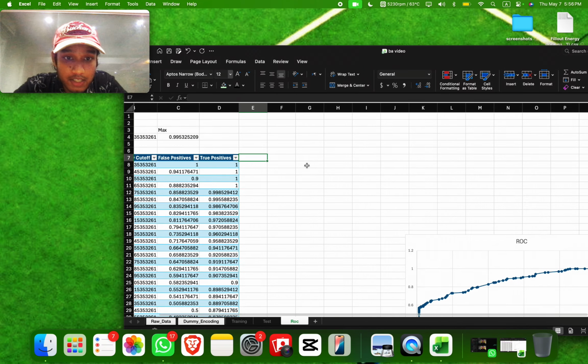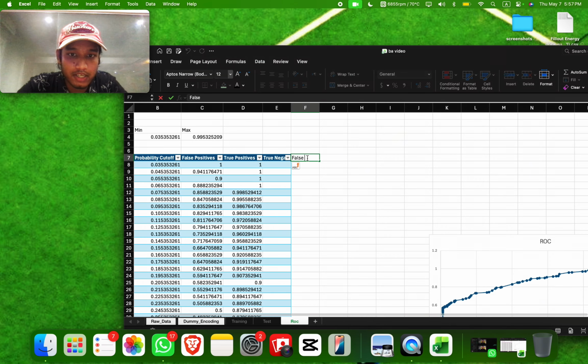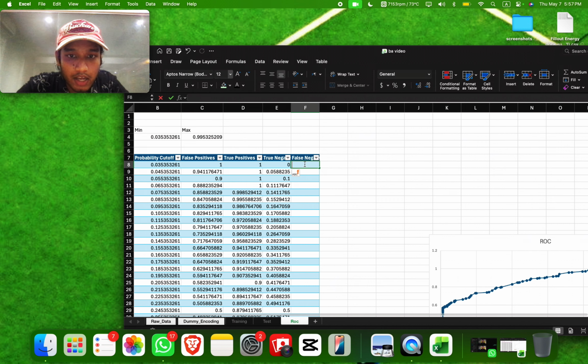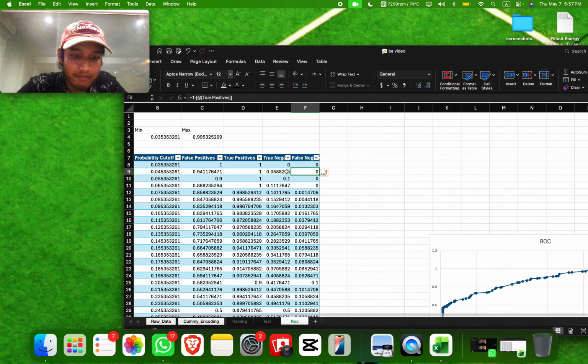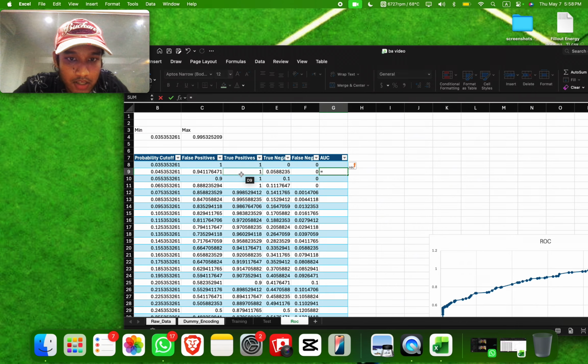All right, so after getting the ROC curve, we need to find out true negatives and false negatives. For this, we will just do equals 1 minus false positive and equals 1 minus true positives, and we'll have it. Then we'll determine the area under the curve. For this, we will do true positive plus the bottom true positive. Then we're going to divide it by 2.